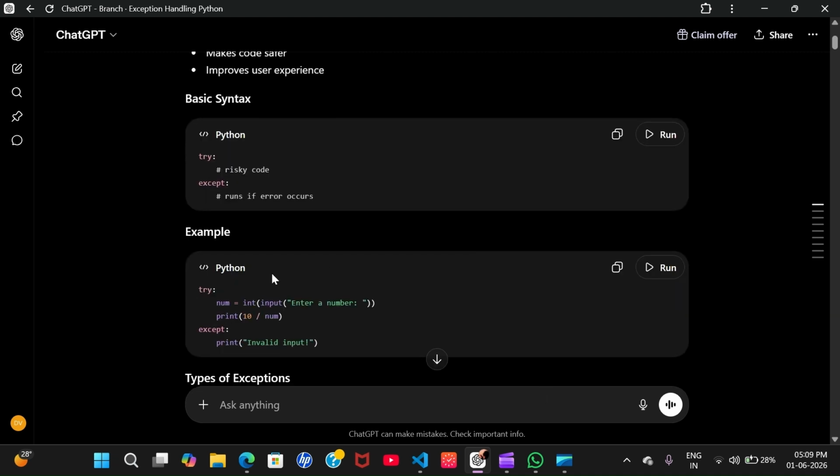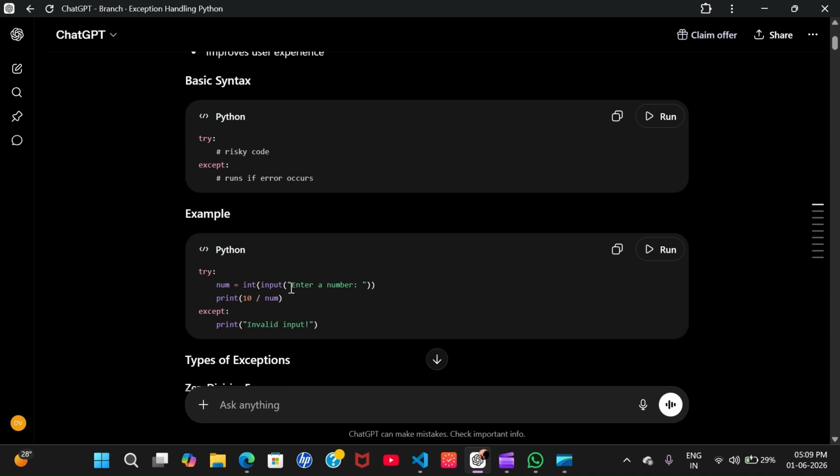Basically, the syntax is we write the try block and the except block. In try we write the risky code which may cause an error. And if the error occurs, then the except block of code will run.